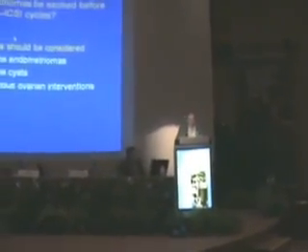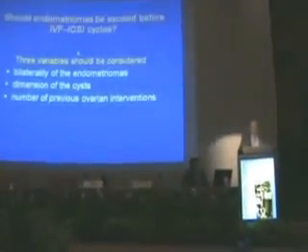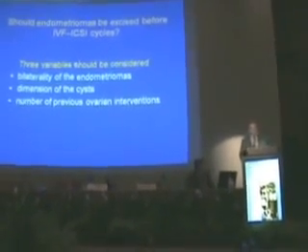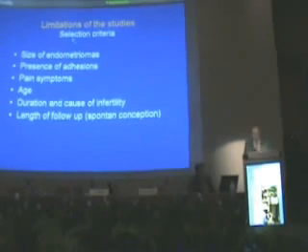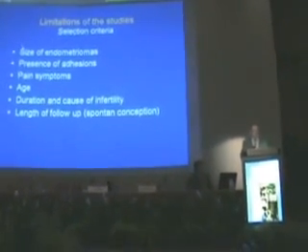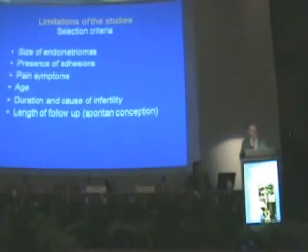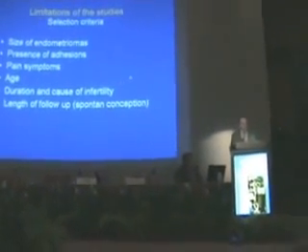And what should be done if endometrioma exists before IVF cycles? Three variables should be considered: bilaterality, dimension of cyst, and number of previous ovarian interventions. The major problem of the studies is selection criteria, such as size of endometriomas, presence of adhesions, pain symptoms, age, duration and cause of infertility, and so on.